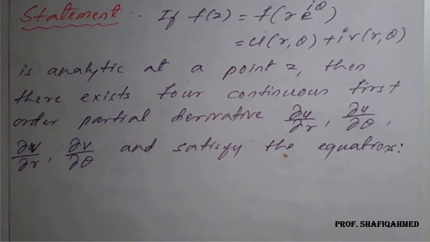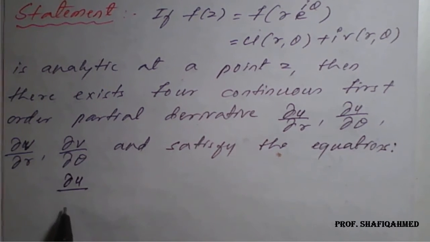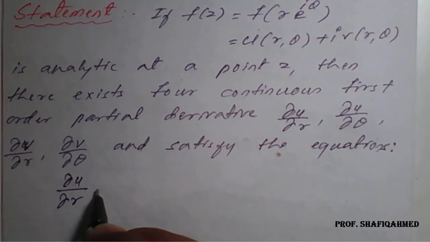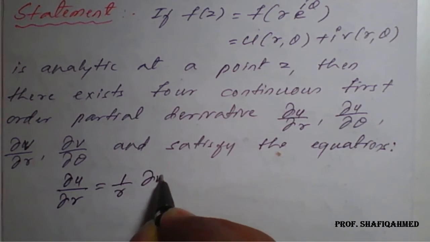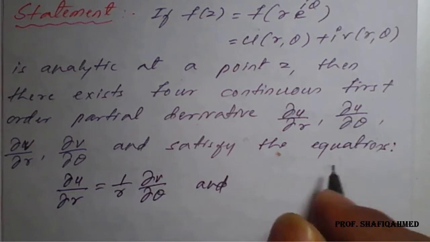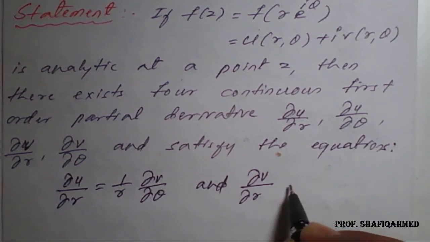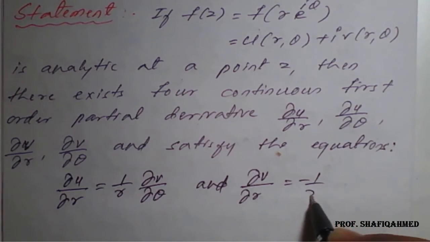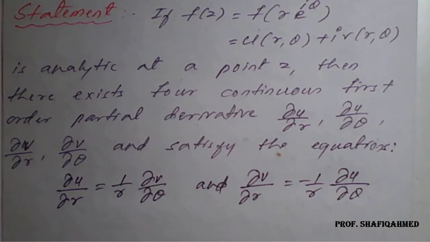dou u by dou r is equal to 1 upon r into dou v by dou theta, and dou v by dou r is equal to minus 1 upon r into dou u by dou theta.